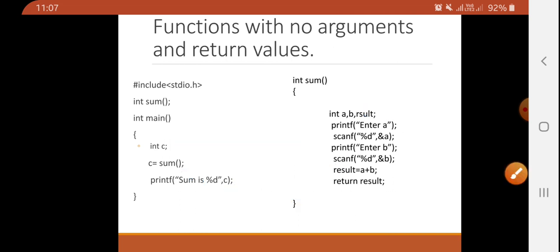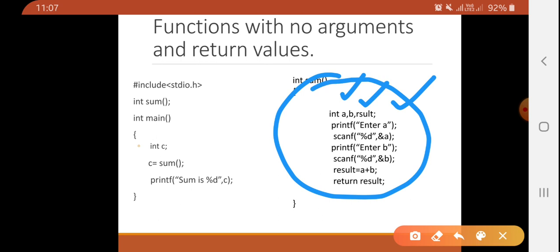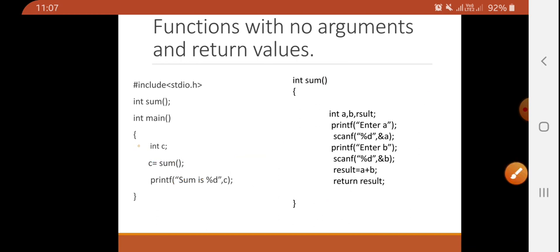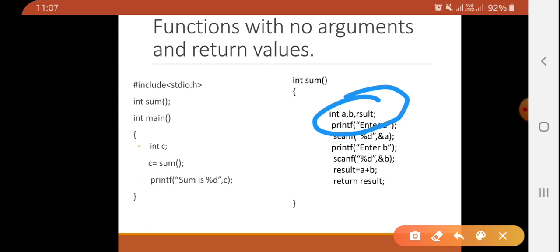Now understand, see, this A, B and result are variables of function sum and C is a variable of function main. So we cannot access C here, and we cannot access A, B and result here. So this is known as local variable. That is local variable to sum. C is a local variable to main. So what is a global variable? That we will see later on.